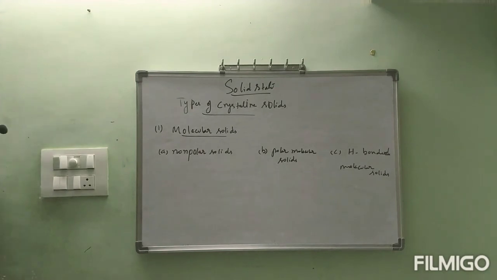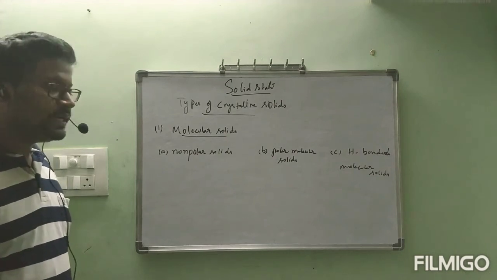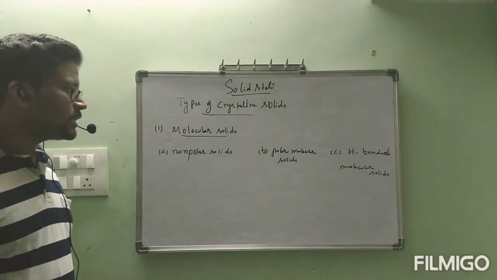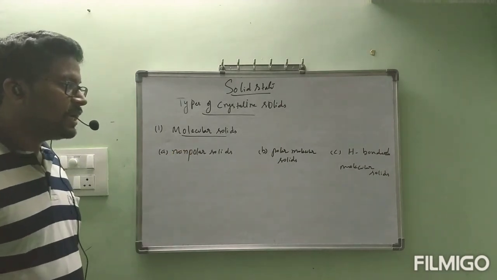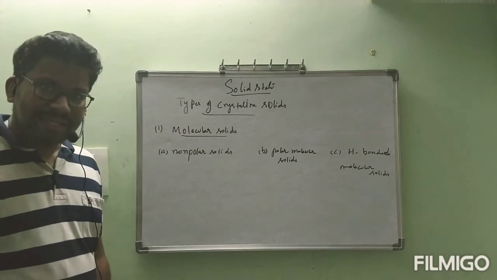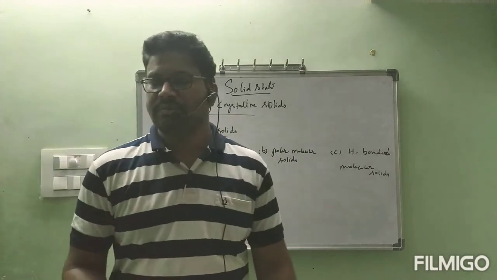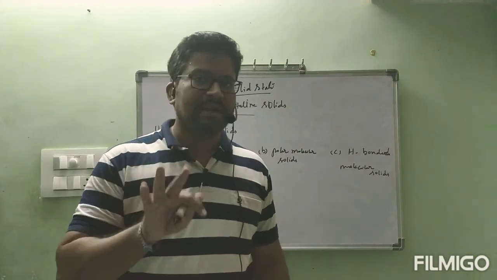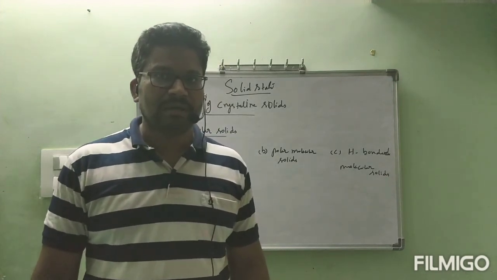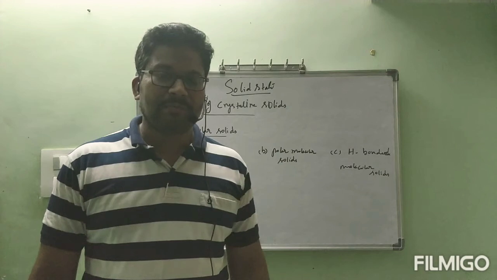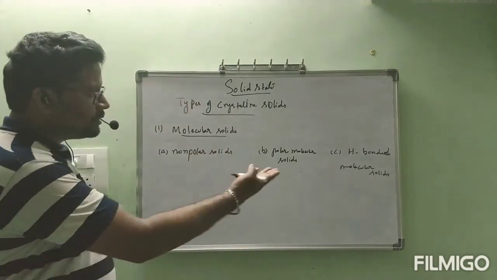Under types of crystalline solids, the first type is molecular solids. Under molecular solids, we have seen three types. What are those three? Non-polar molecular solids, polar molecular solids, hydrogen bonded molecular solids. Easy. In our previous classes, many times I have discussed that three types of main intermolecular forces are present. What are those intermolecular forces? Van der Waals forces, next dipole-dipole forces, and hydrogen bonds. Correct?